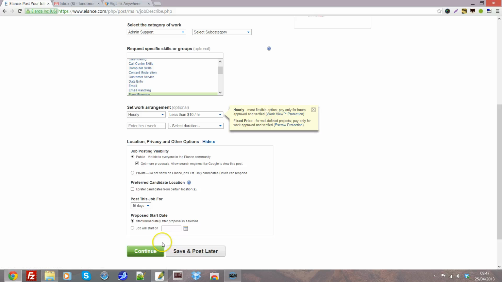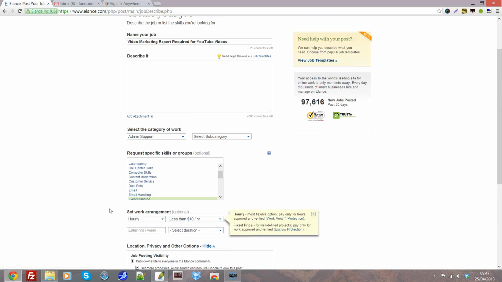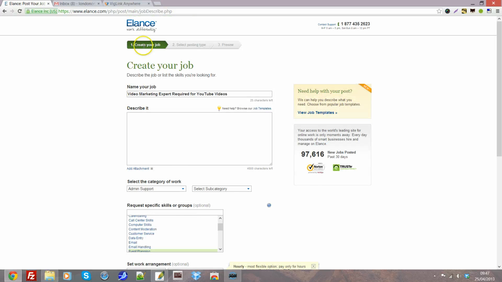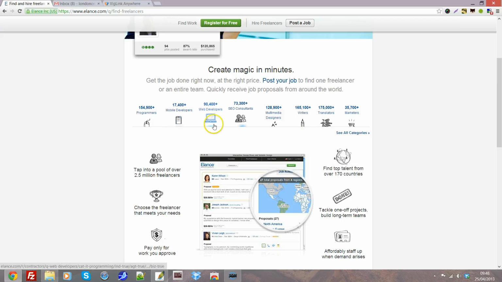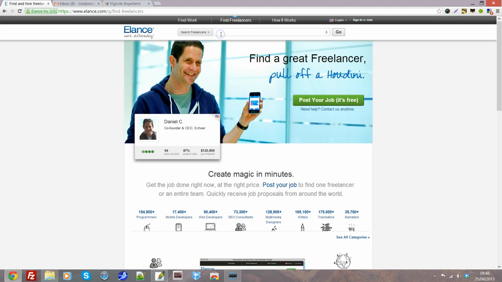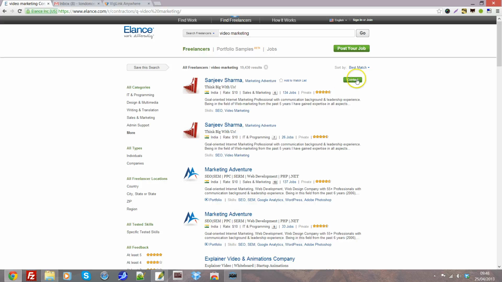You'll get a chance to review your job, or you can post it later if you've still got amendments to make. Now Elance comes up with various options where you can pay to get an urgent freelancer, and it comes up higher in the search results, or you can also just post your job for free. So once you've posted your job, you can go back into find freelancers and search for freelancers specifically. So we could look at video marketing, and once again we can contact people directly about our jobs.